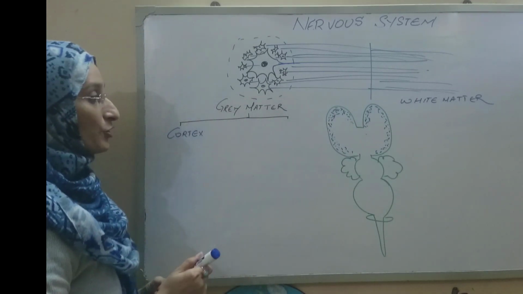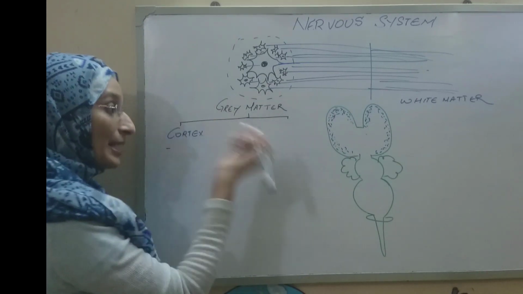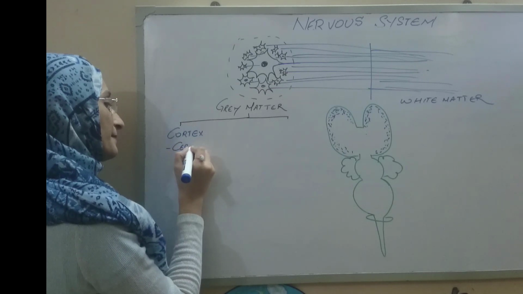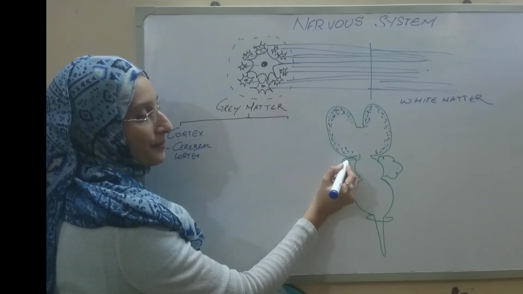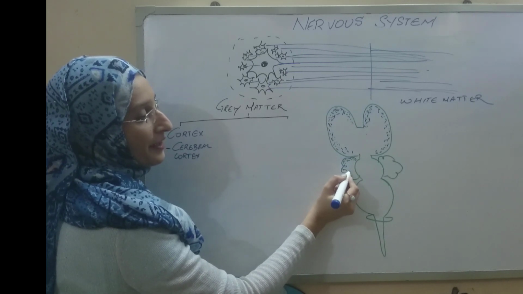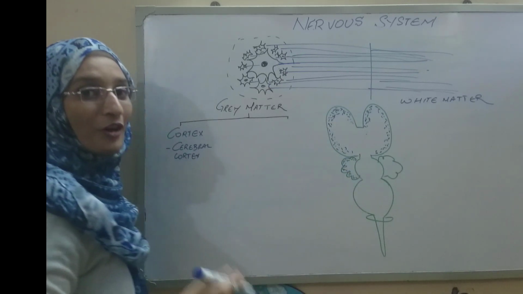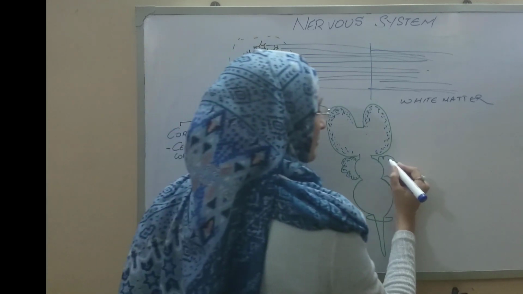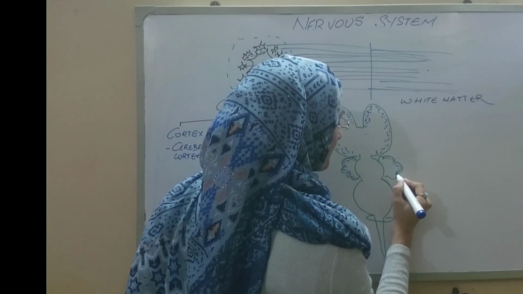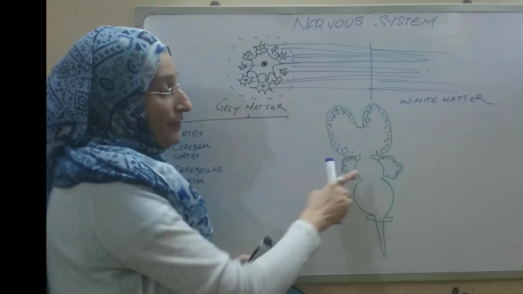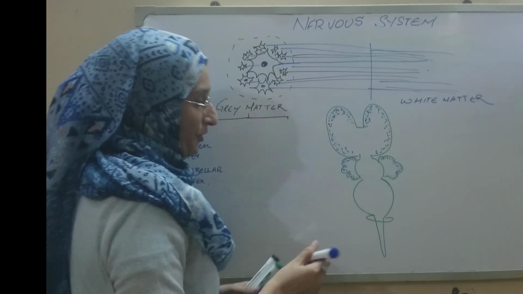We have two examples for the cortex. One is at the level of the cerebrum, that is your cerebral cortex. Number two is at the level of the cerebellum. So the cortical area of the cerebellum again has an abundant mass of gray matter.